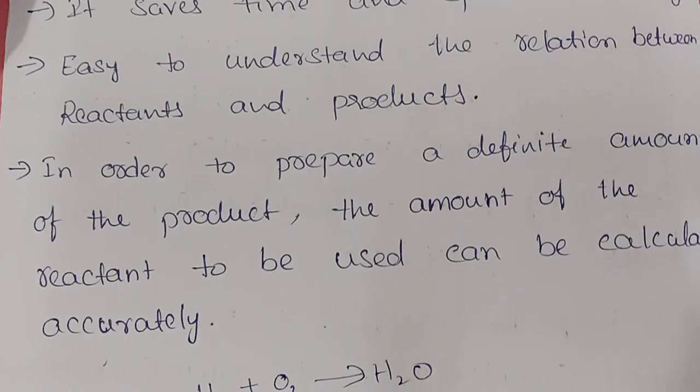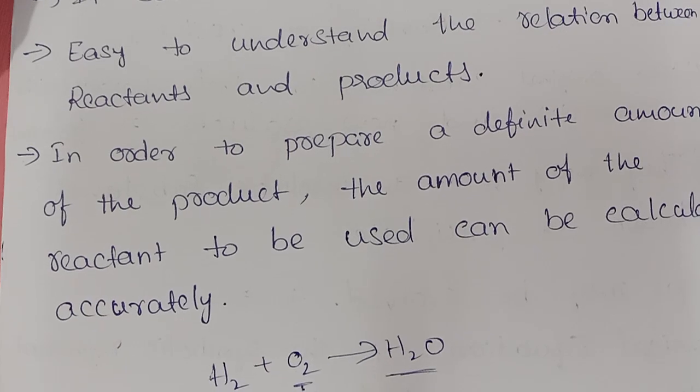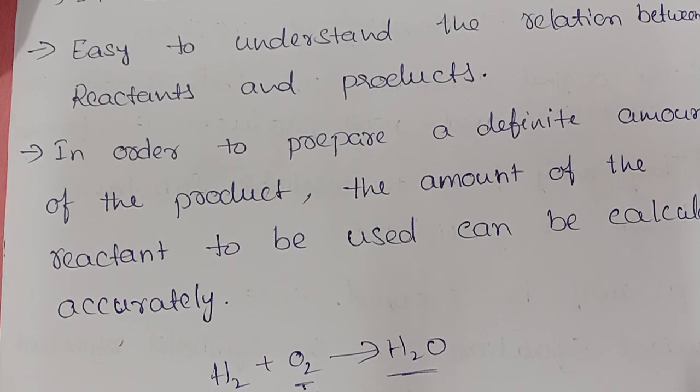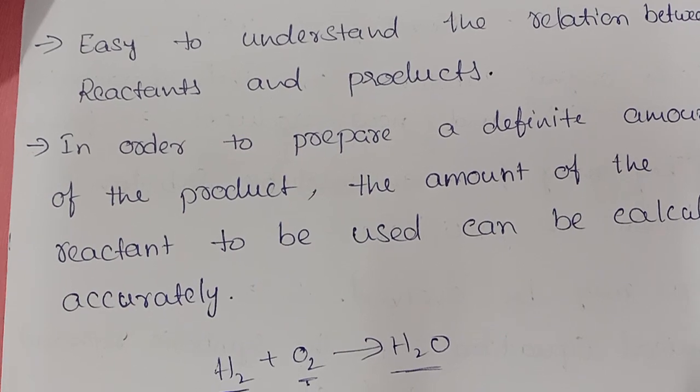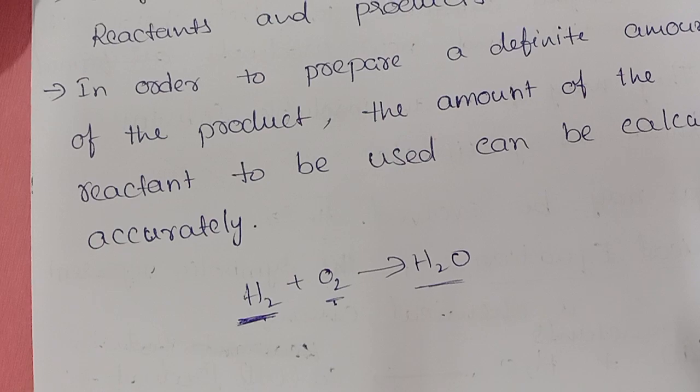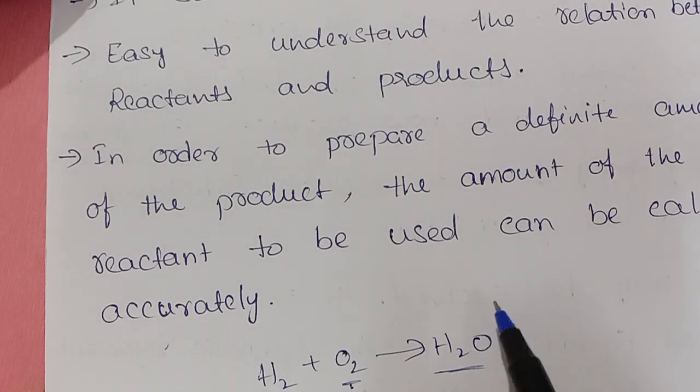In order to prepare a definite amount of the product, the amount of the reactant to be used can be calculated accurately, right? Suppose you want to prepare some chemical.